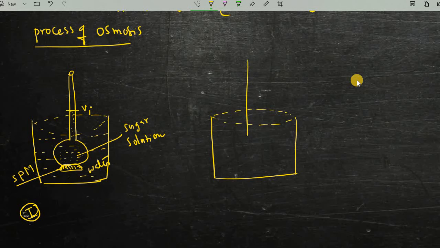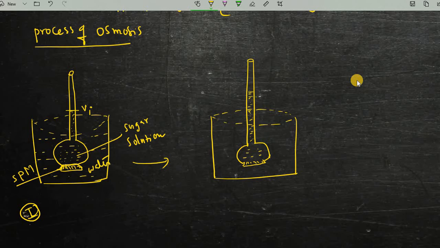The same kind of funnel is taken here, and this is observed after some time. The semi permeable membrane allowed some solvent molecules to come in, making the solution a little diluted.